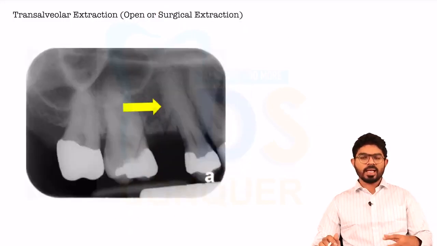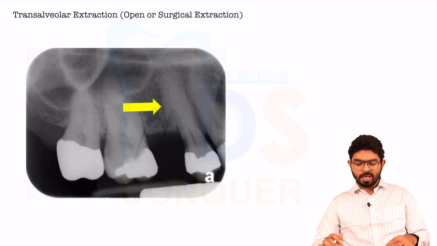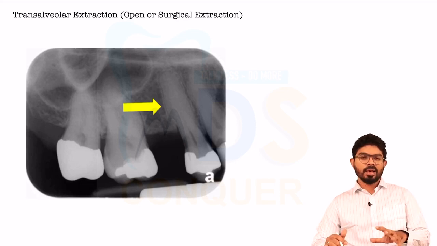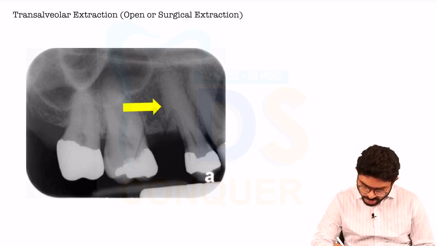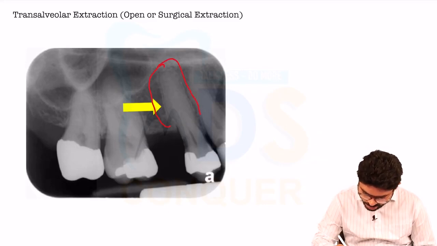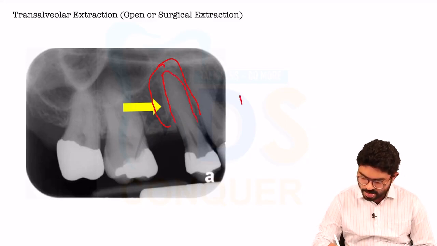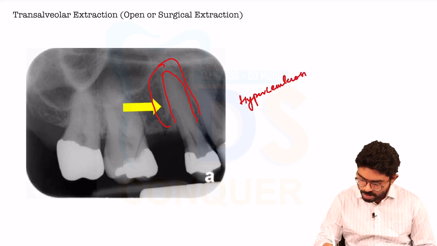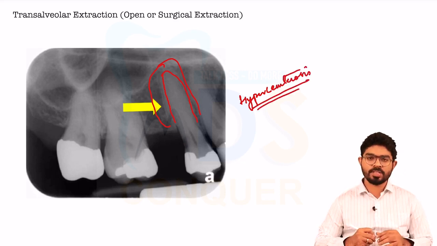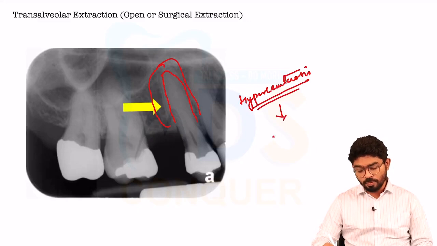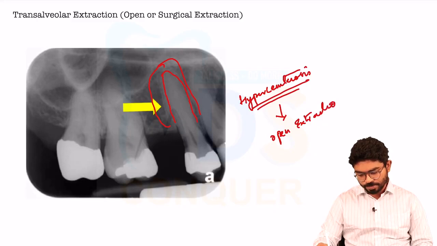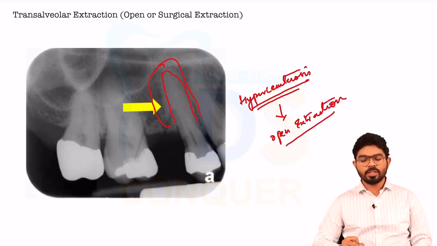And next important, they can ask you what is the mode of treatment or what is the pathology that you can see in this arrowed area. You can see this is hypercementosis. This is basically the outline of the root, but you have excess cementum. This is called hypercementosis. So even in hypercementosis cases, it is better to go for open extraction, or transalveolar extraction.